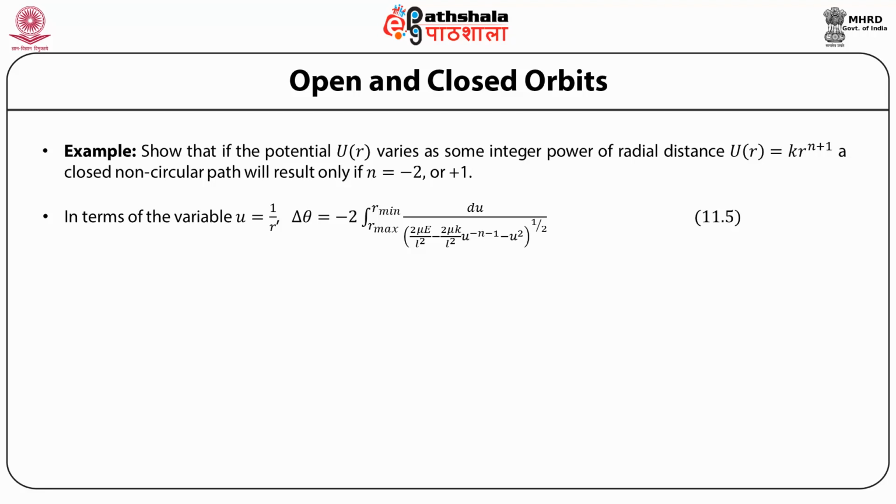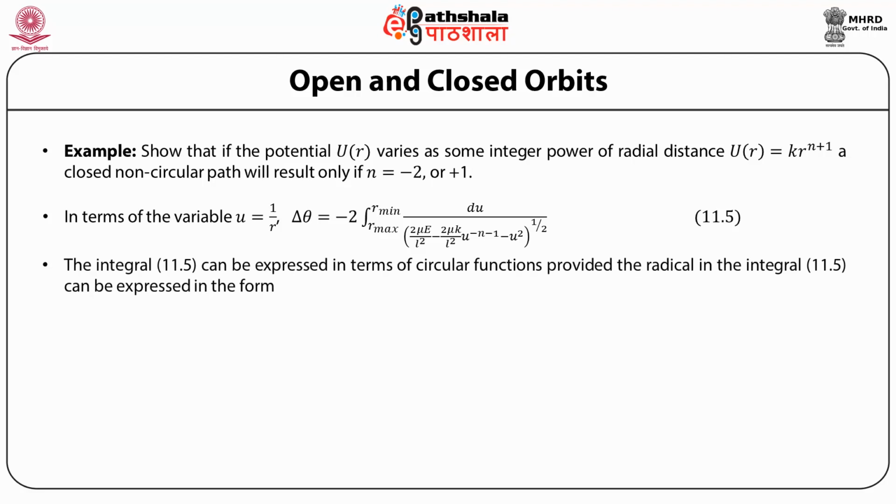So delta theta is minus 2 times the integral between r max and r min of du divided by the square root of the expression 2 mu E by L square minus 2 mu k by L square u to the power minus n minus 1 minus u square. The integral can be expressed in terms of circular functions, provided the radical in the integral is expressed in the form a u square plus b u plus c.